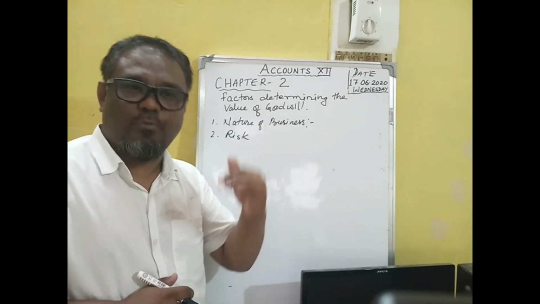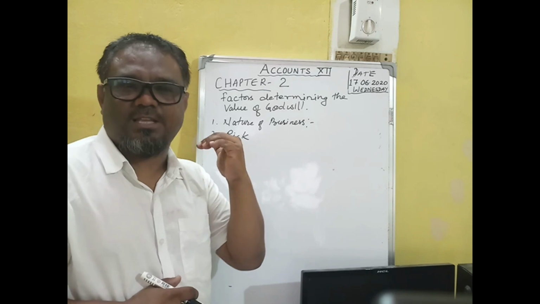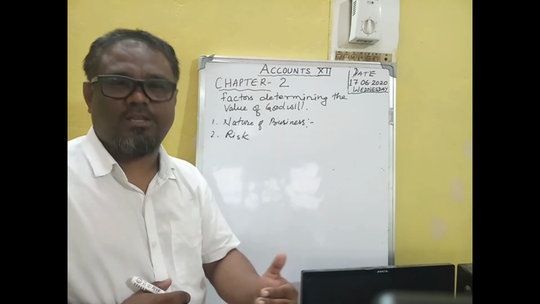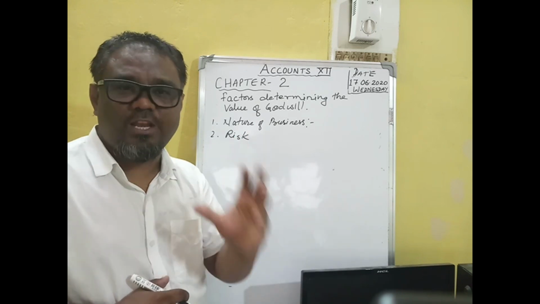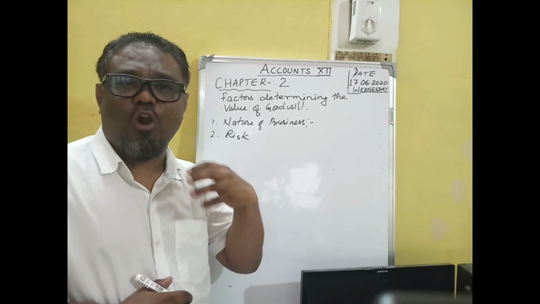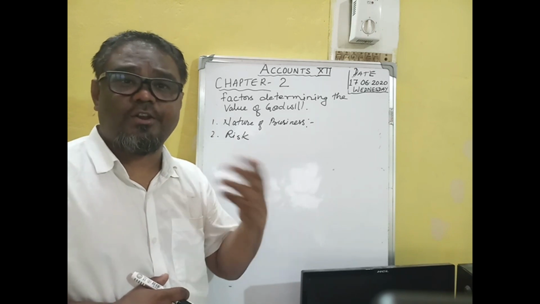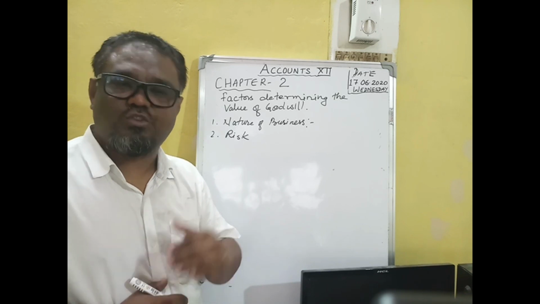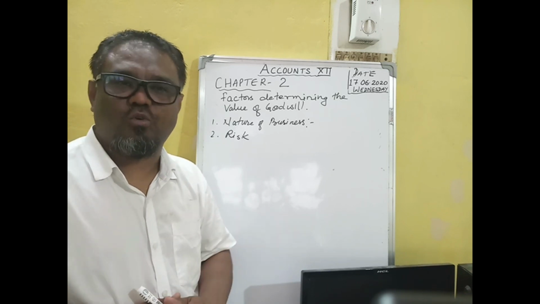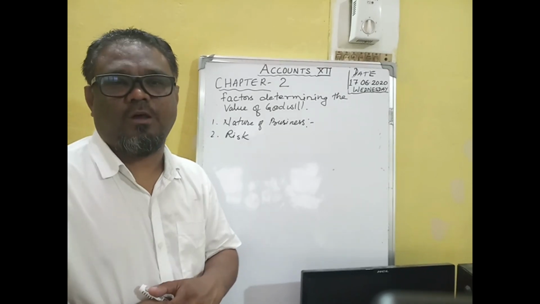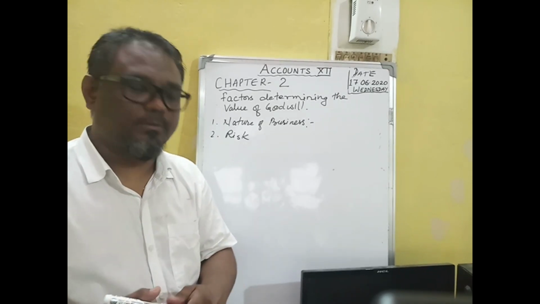The goodwill is very high in those businesses where there is very minimum risk. But in those businesses where there is huge risk, the goodwill is very less. So this risk factor also determines the value of goodwill.